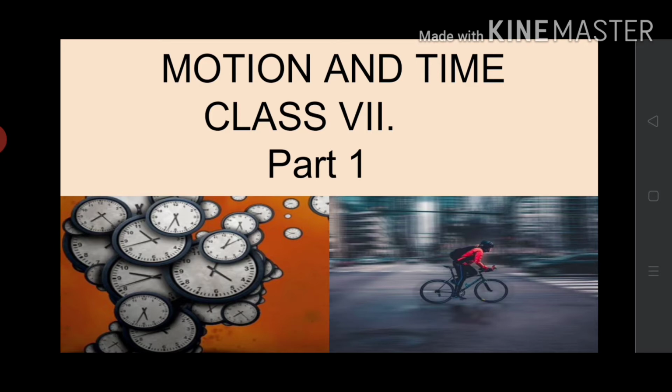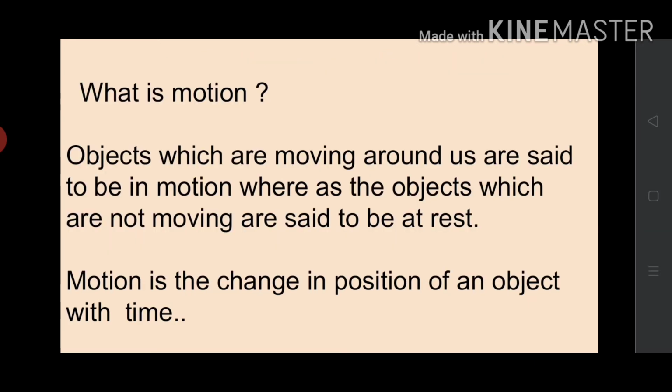Okay, let's start a new lesson, motion and time. Do you know what is motion? How can you say whether the object is moving or at rest? Objects which are moving around us are said to be in motion, whereas the objects which are not moving are said to be at rest. That is, we can say that motion is the change in position of an object with the time. Okay, motion is the change in position of an object with the time.